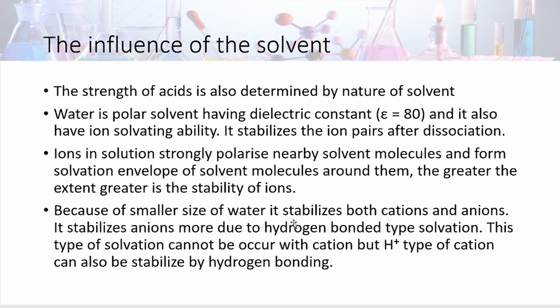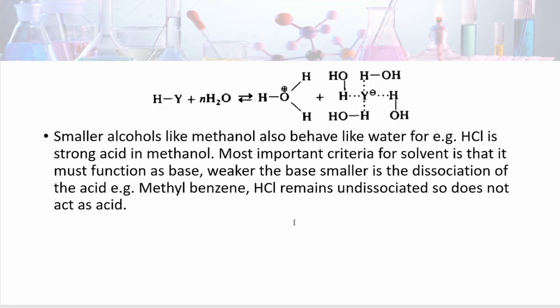This type of solvation cannot occur with cations, but H plus type of cations can also be stabilized by hydrogen bonding, like HY with n molecules of water. H plus is stabilized by water by hydrogen bonding, and the Y minus is also stabilized by hydrogen bonding, forming the envelope of hydrogen bonded water molecules around it.